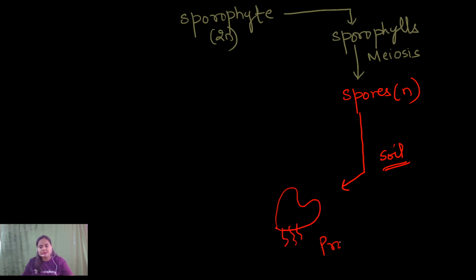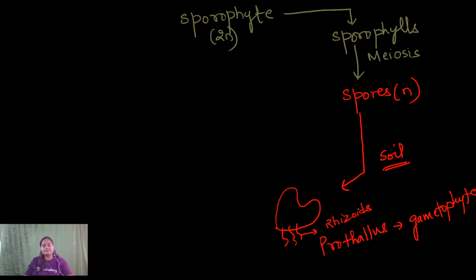This particular structure is prothallus, and prothallus is what? Prothallus is the gametophyte. It contains rhizoids, which help in attaching it to the substratum. Now this prothallus is developed from the haploid spore. Therefore, it will also be a haploid structure, and it will be bearing male and female gametes.